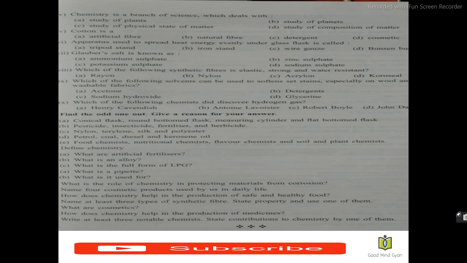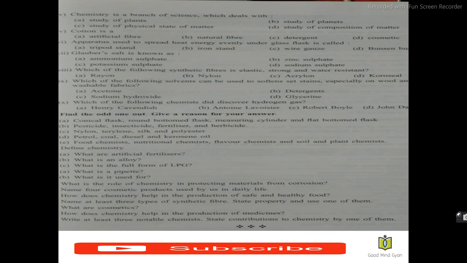What are cosmetics? Cosmetics are the products which are used. They are powders, creams, nail polishes, lipsticks, cleansing lotions, soaps, detergents, etc. And they are the result of research done by the chemists. And it is because of this research that we are able to live in a clean environment.